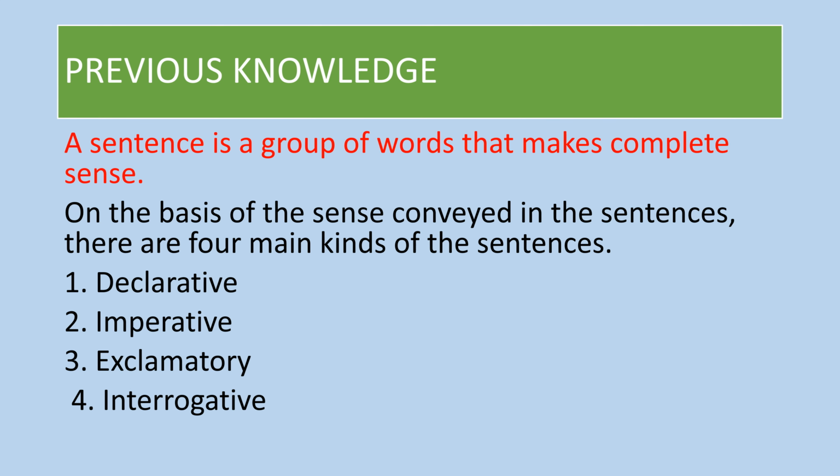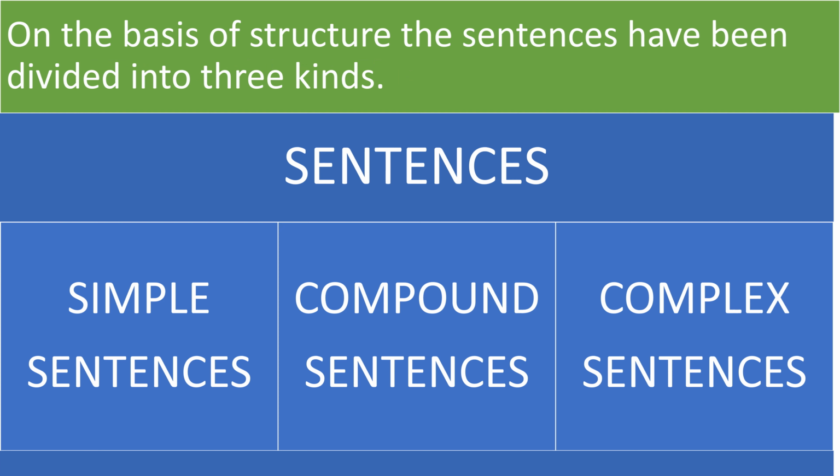Dear students, earlier we learned that a sentence is a group of words that makes complete sense. On the basis of the sense conveyed in the sentences, there are four main kinds of sentences. First is declarative, second imperative, third exclamatory, fourth is interrogative. But on the basis of sentence structure, the sentences have been divided into three categories that are simple sentences, compound sentences, and complex sentences.